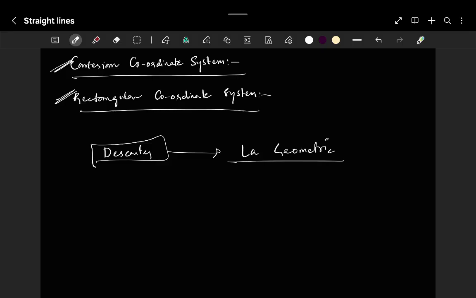Okay, he's a French mathematician, so he wrote a book called La Geometrique around the 16 hundreds. So the scenario is he started introducing algebra in geometry. After that, geometry is widely used in n number of areas like trigonometry and all.